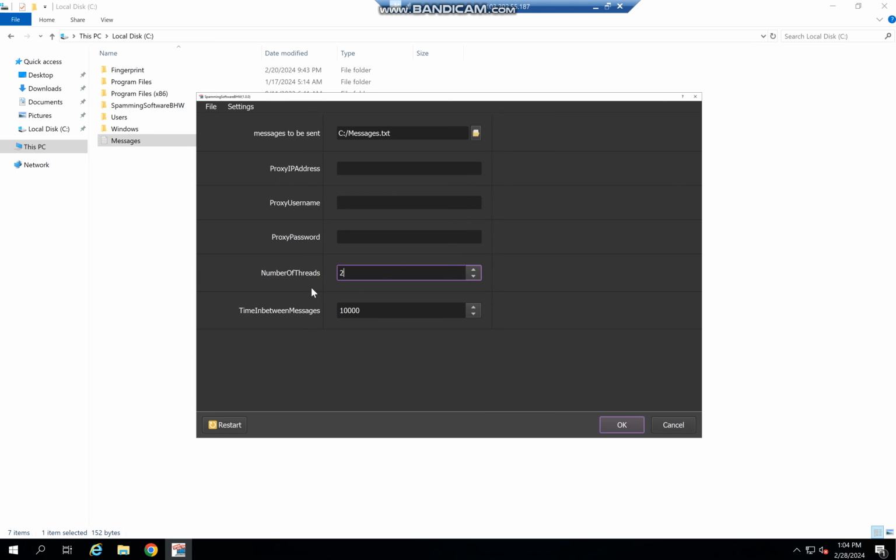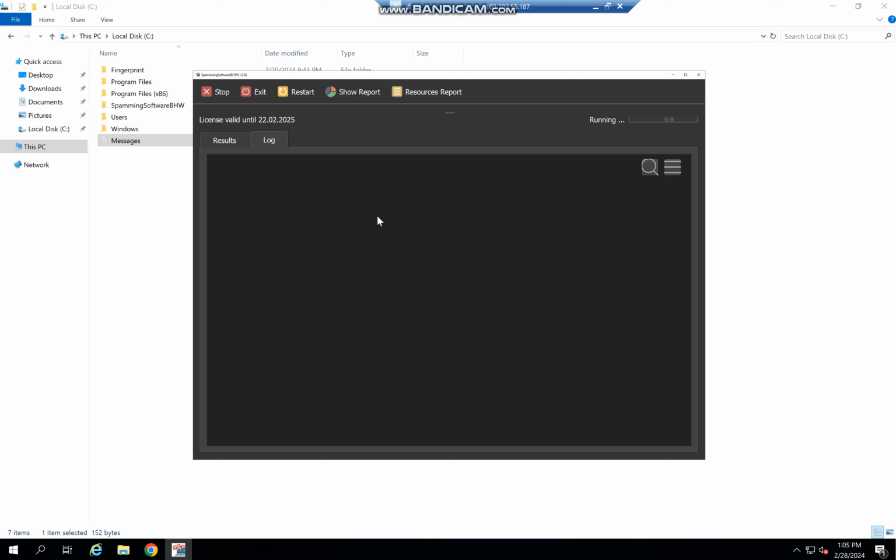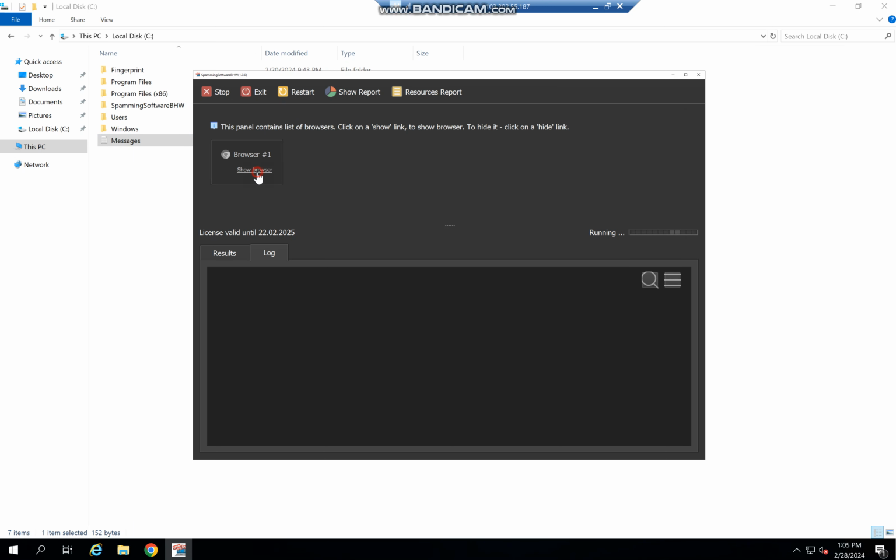So I'll just put 2 here, and for time in between messages, this 10,000 basically means 10 seconds. So this is in milliseconds. Okay, so this is 10,000, so I'm basically waiting for 10 seconds. So I'll just click OK here, and you can see how it works. So this is a browser. I'll show you. You can even check how your browser is doing.